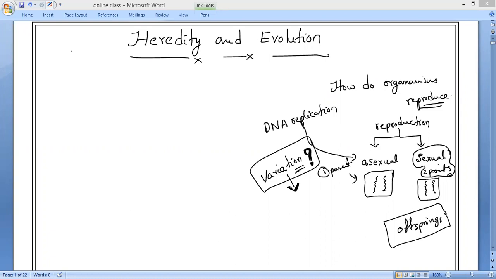Actually, this inheritance part is deleted, because we will study it under evolution. But we will study only how this accumulation of variations takes place from one generation to the next generation. That is all we will discuss. Okay. Now, that accumulation, you might have studied even in chemistry also. This is a frequent word which we get: accumulation of variations during reproduction.